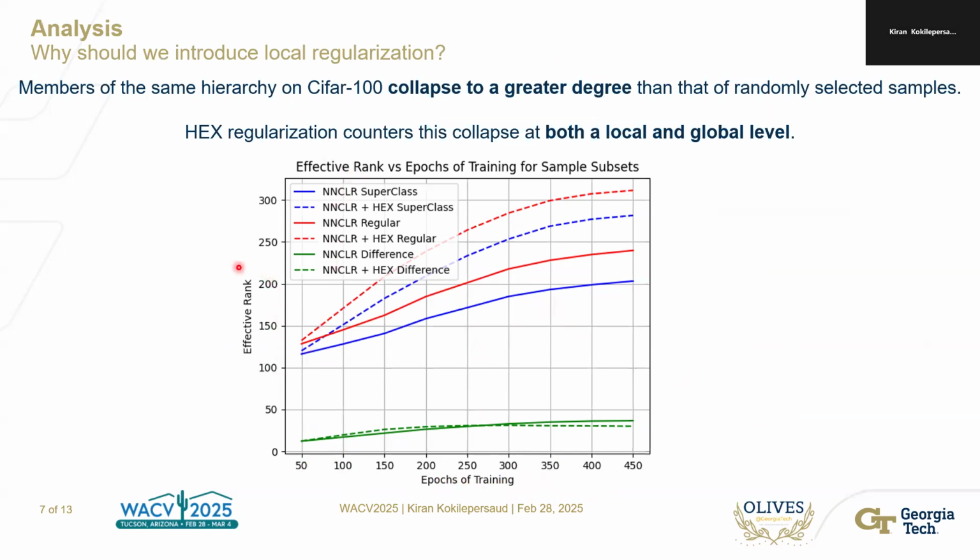On the y-axis you see the effective rank, which is a way of measuring dimensionality. And you can see that samples drawn from the same superclass of a backbone model trained with NNCLR have a lower dimensionality than samples just drawn randomly from the dataset. This indicates that the samples from the same superclass have a greater amount of dimensional collapse. However, when we introduce our HEX regularization, you can see we counter this local dimensional collapse as well as a global dimensional collapse for both random subsets as well as subsets drawn from the same superclass.